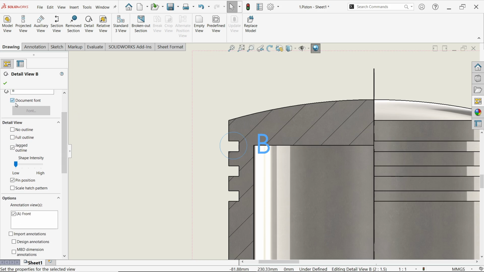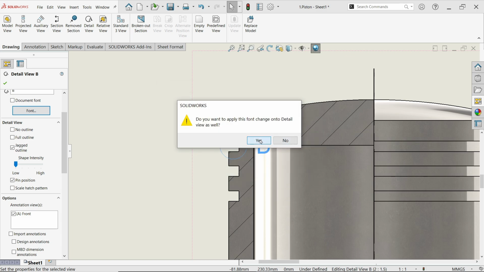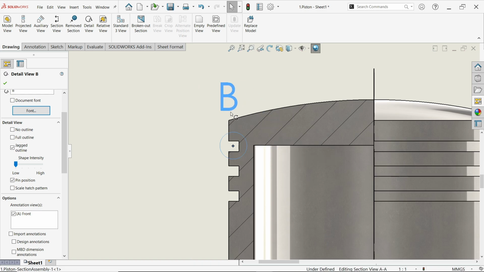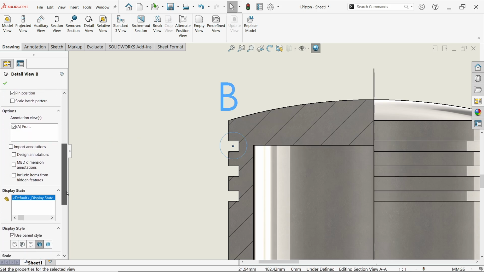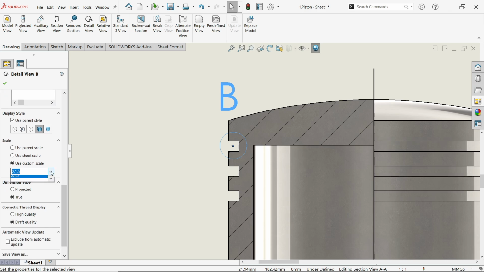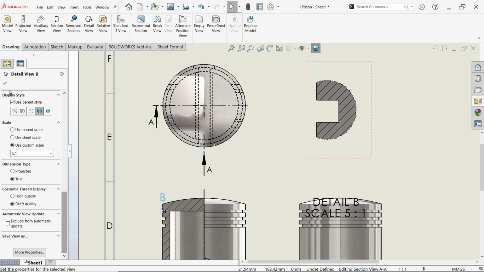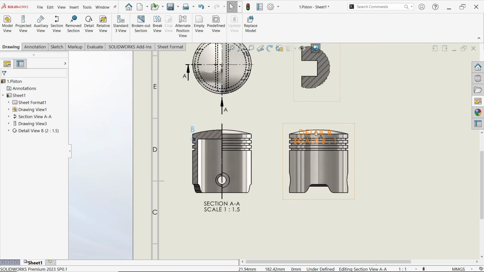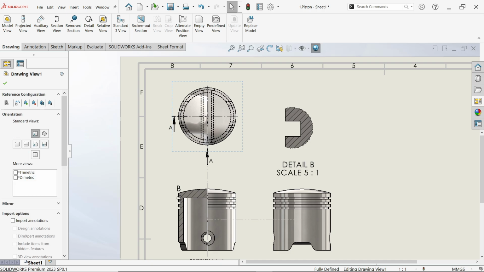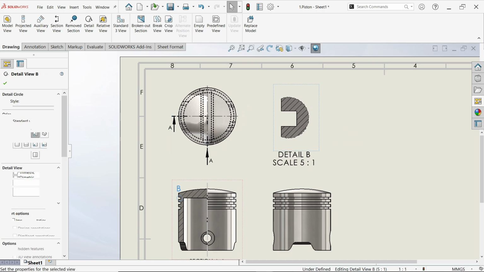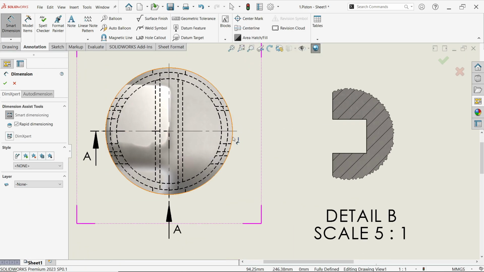Even though if you want to change the document font, let's say 5, okay, yes, see the size is changed. Even though let's change some more things. I'm going to change this to 5:1. Look, this is going to be bigger. Say okay. Now take it a little upper side, because we want to apply all the dimensions and everything. Go to annotation, activate smart dimension. Okay, let's apply dimension.